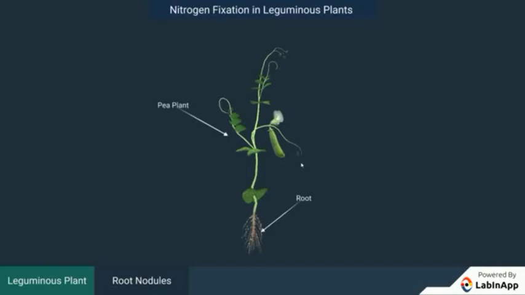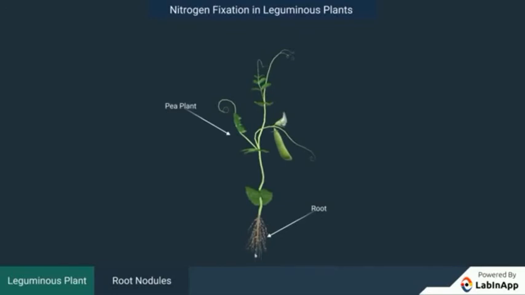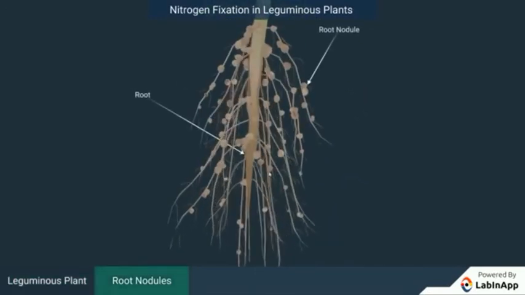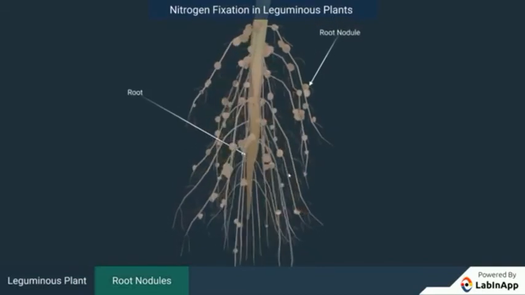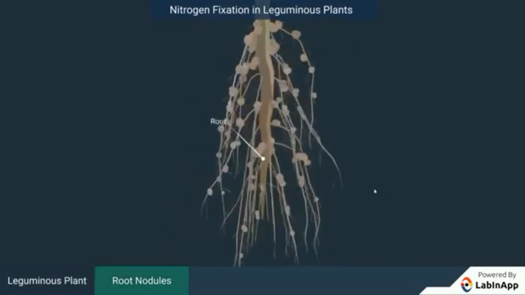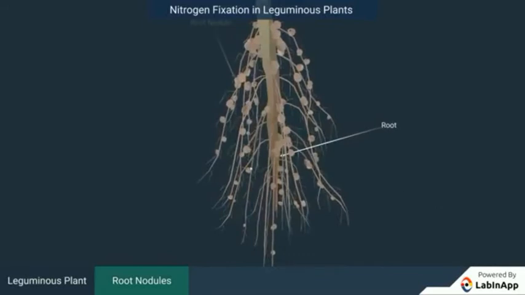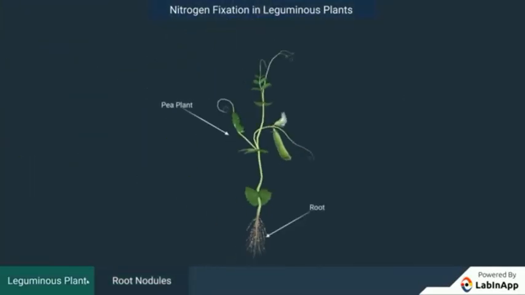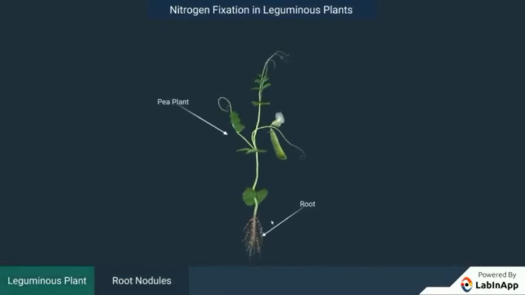And in return, bacteria will provide nitrogen to the plant. This bacteria will absorb nitrogen from the air and store it in the soil. So the plant can absorb nitrogen from the soil. So they have a symbiotic relationship.